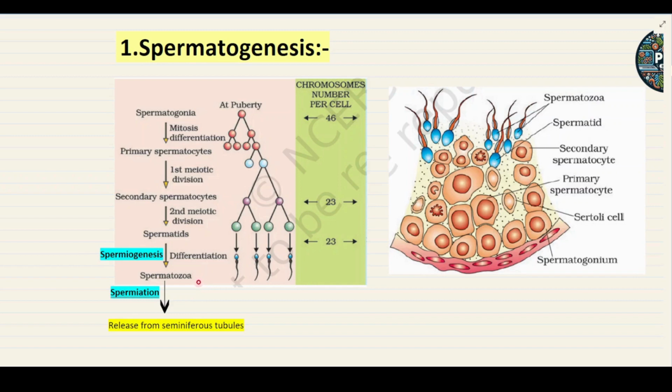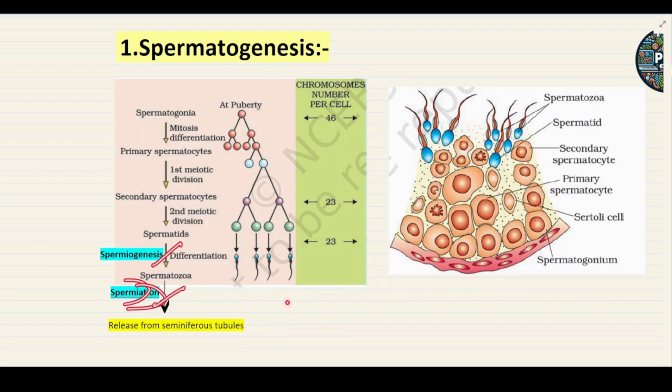Now, after the formation of spermatozoa, the spermatozoa or the sperms will be embedded. If you can see here, these are the spermatozoa, and they are embedded in the head of the Sertoli cell for nutrition. After this, they are released from the seminiferous tubule by the process of spermiation. So there are two main processes.